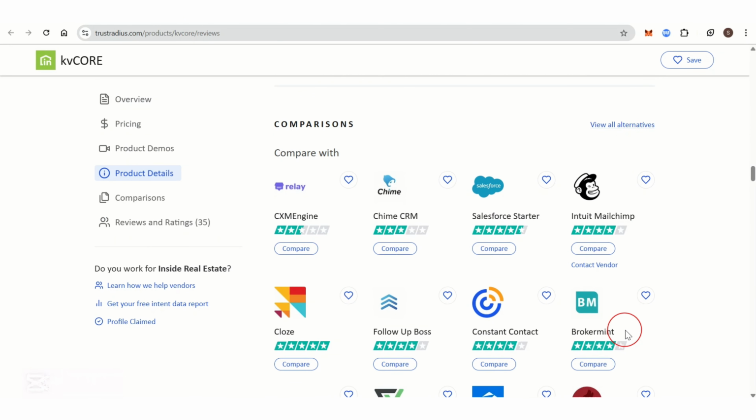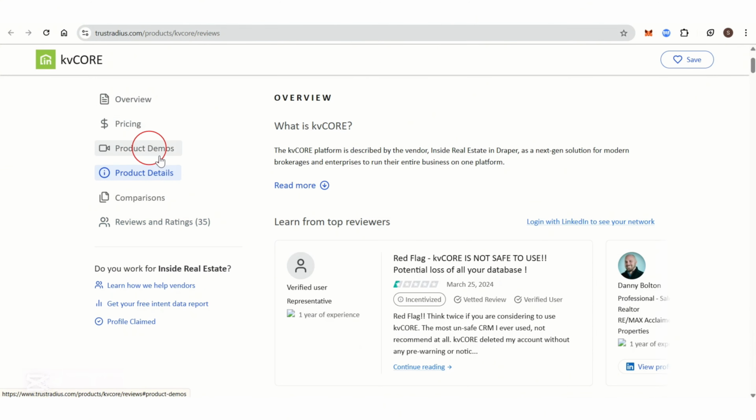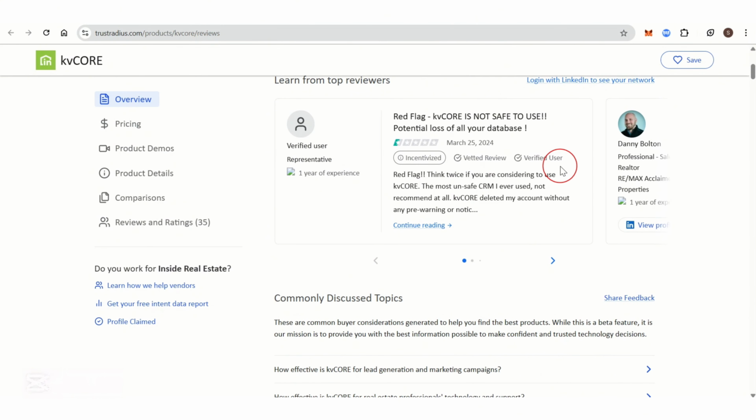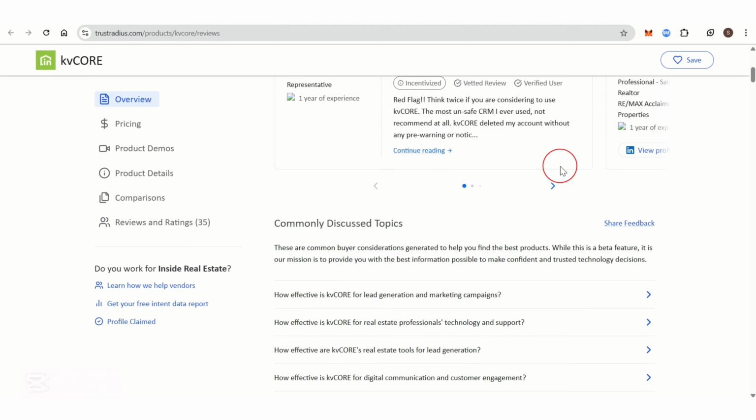Key features of KiwiCore are that it manages leads, contacts, and transactions, and is customizable with MLS integration. It includes squeeze pages, landing pages, property boost, smart campaigns, and behavioral automation. It has advanced reporting, lead routing, and full-featured access for agents. It has extensive third-party integrations and custom pricing, often bundled through brokerages.